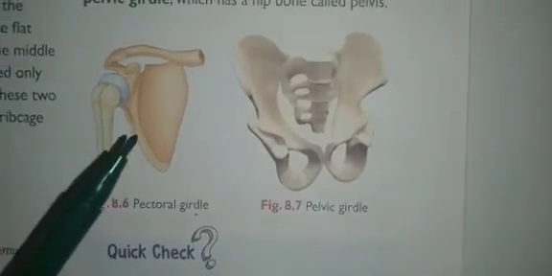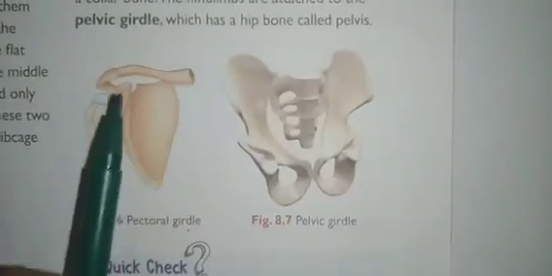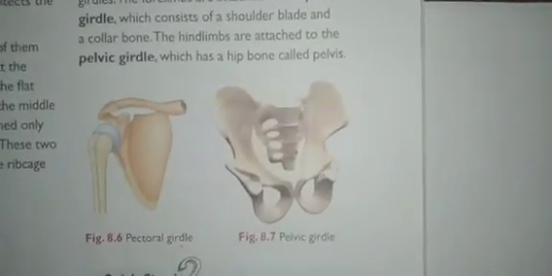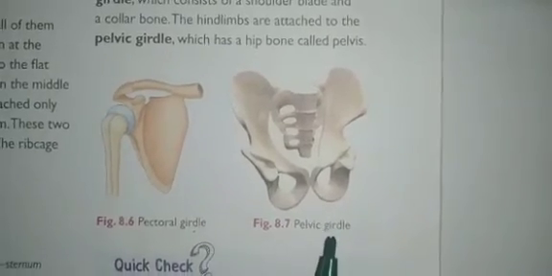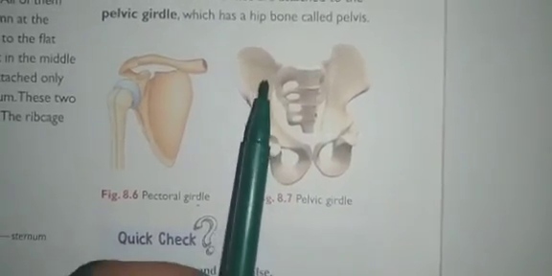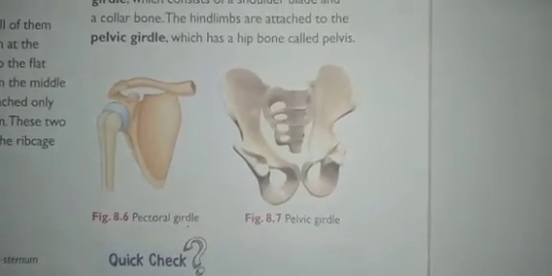Here you can see the pectoral girdle. This is the forelimb. Okay, this is called the collar bone and this is the pectoral girdle. The bone attached near our shoulder is called the pectoral girdle and this is called the pelvic girdle. So see here, from here the leg bone will be arising.